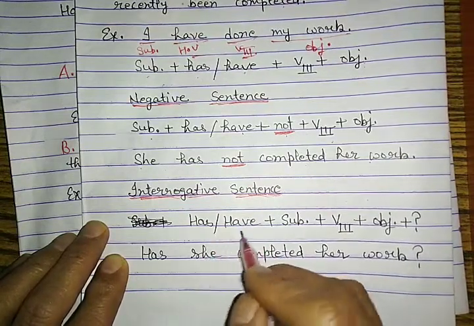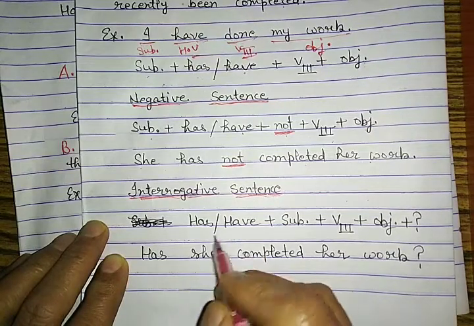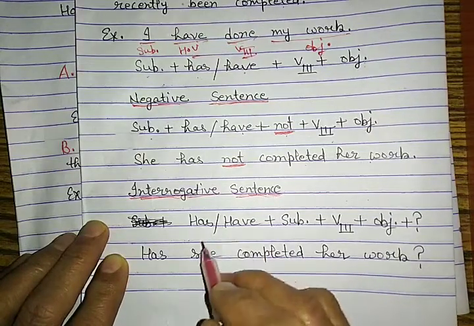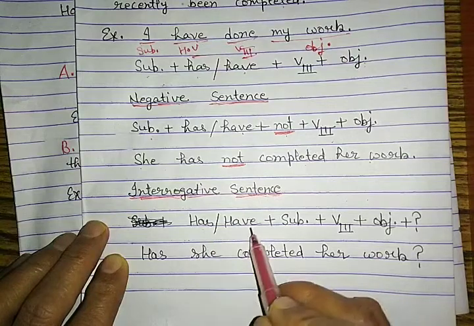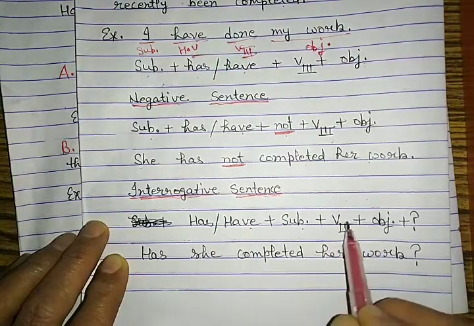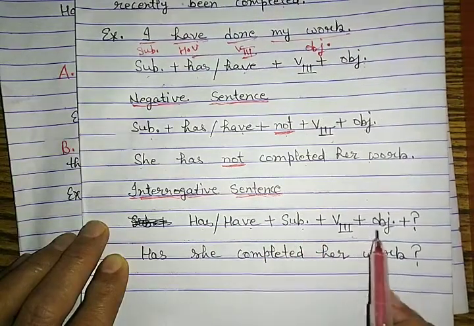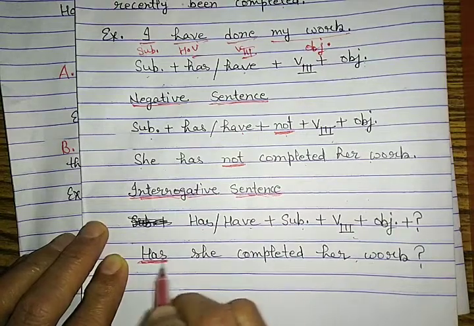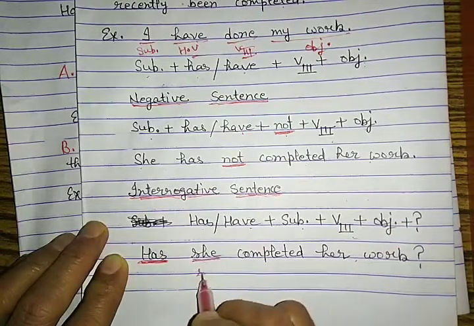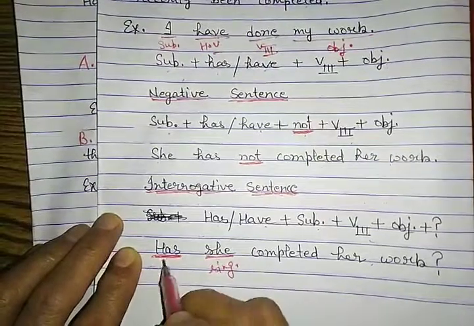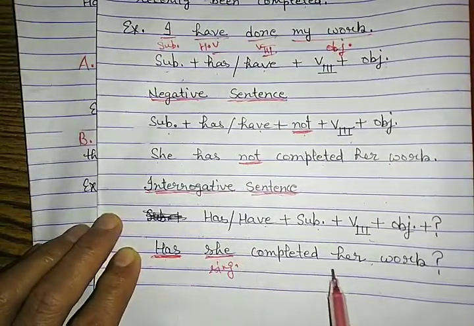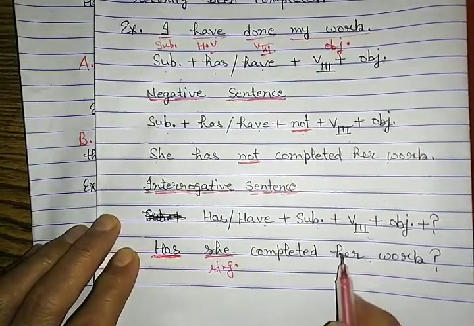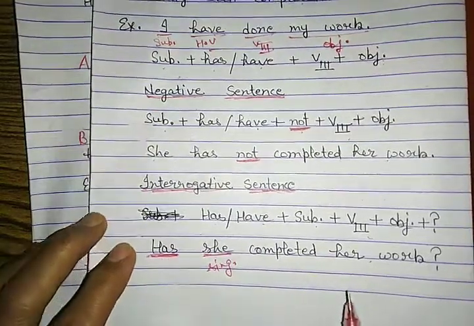The helping verb of present perfect tense is has or have. So first of all, has or have, then subject, then third form of verb, then object and question mark. The example is, has she completed her work? There is has because she is singular. Has she completed her work? So this was about the interrogative sentence.